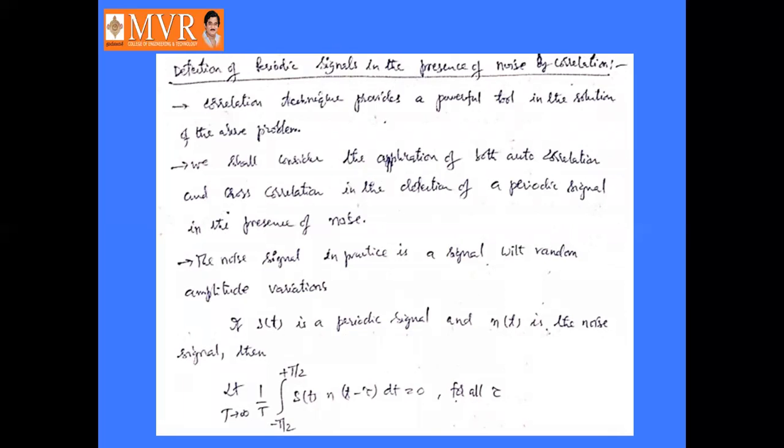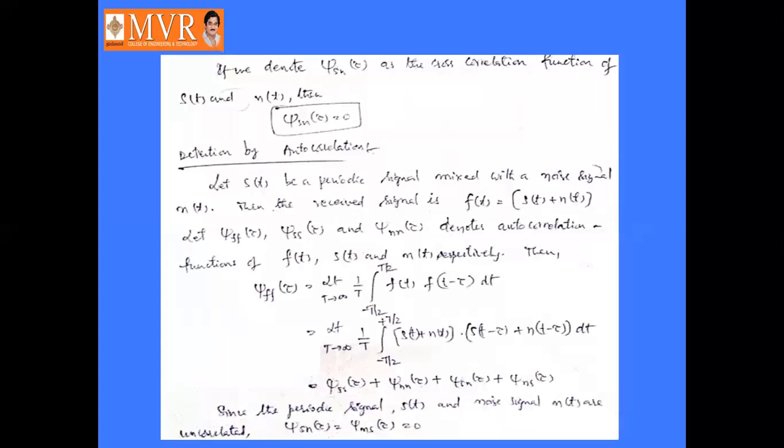Then the correlation of these two signals is limit t tends to infinity 1 by t into integral minus t by 2 to plus t by 2 s of t into n of t minus tau dt, which is equal to 0 for all values of tau. That is represented as Sn of tau is equal to 0. This is the detection by cross correlation function.